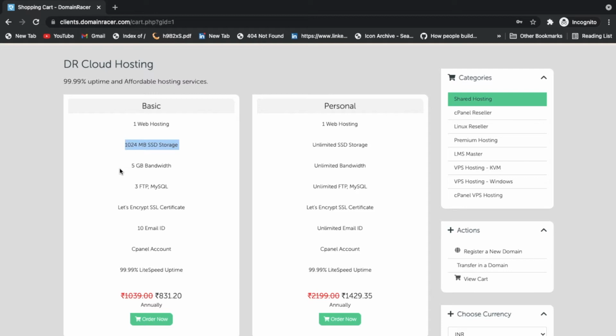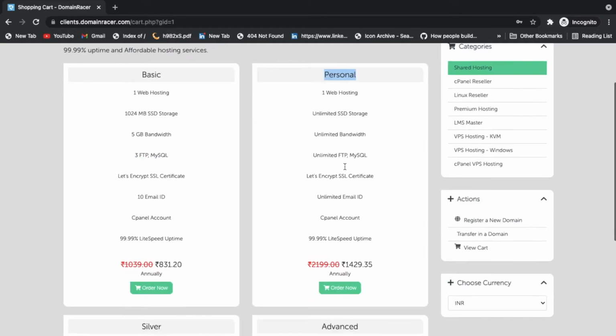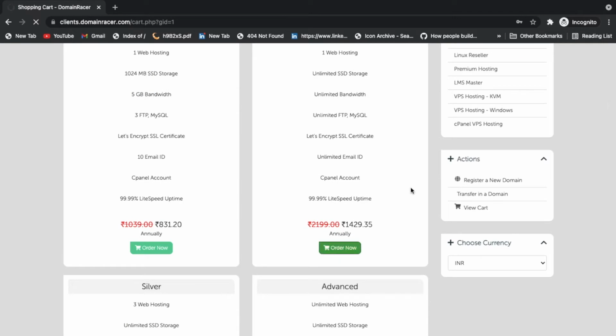Also here they are basically using SSD, so your SSD gives really fantastic performance as compared to any other website. Okay, so you can also check we have 3 FTP connections, 5 GB bandwidth, and so on. So depends on your choice. If you want to buy this one, you can buy, but I'm going to select this one. This is a personal website, so I'm going to put this one, order now.